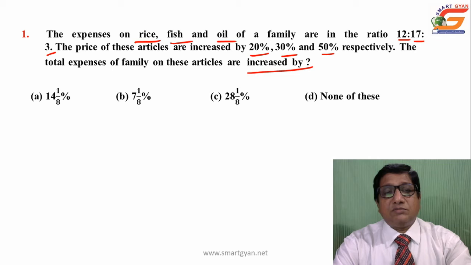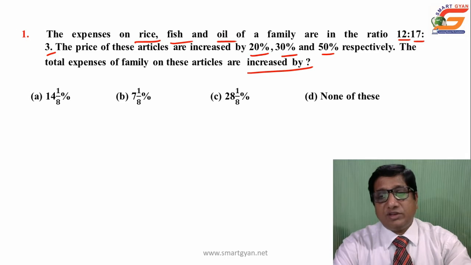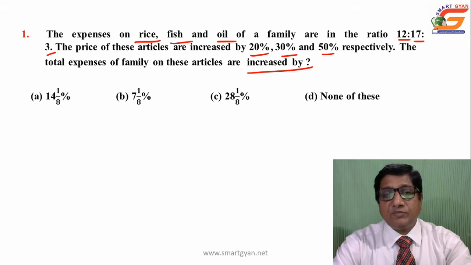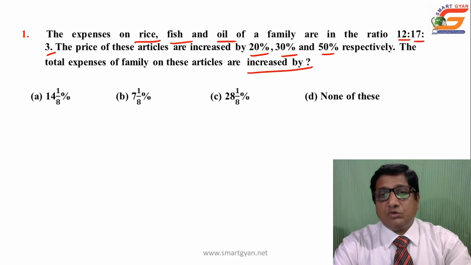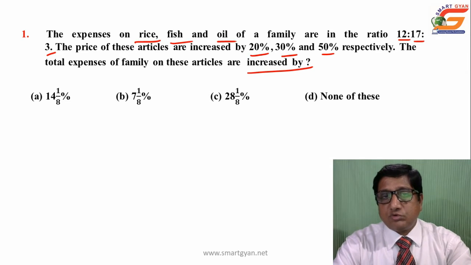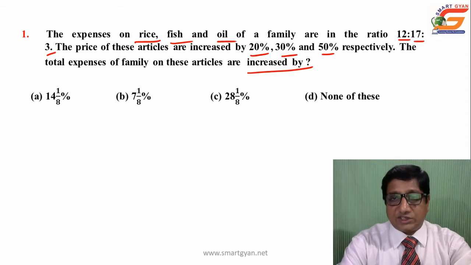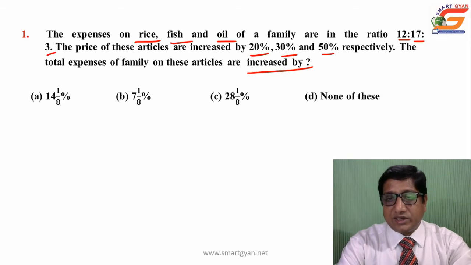Like in some other exams, sometimes a piece of information is provided with 2 to 3 questions, particularly in different campus recruitment processes. But here you will have only one question along with each piece of information. So, this is very important. You should be able to take the right decision whether to enter into the question or not. By sheer observation, we came to know that this is a problem on percentage along with a ratio, and it is not a direct question, that is a medium level question.